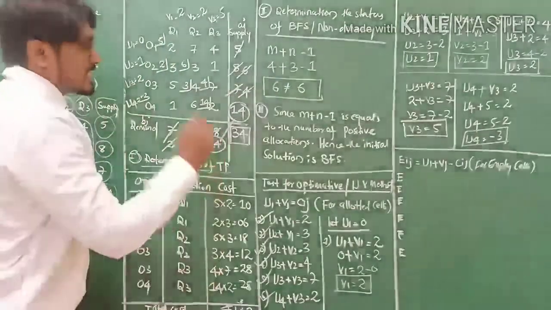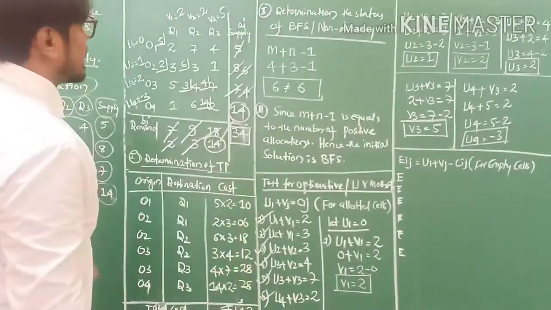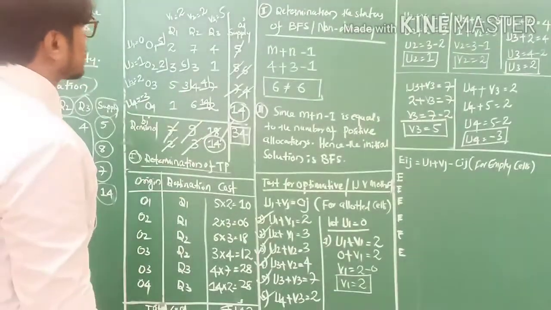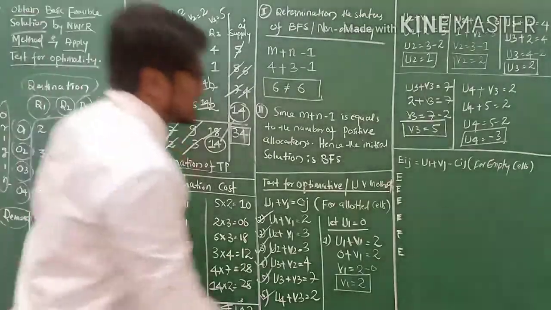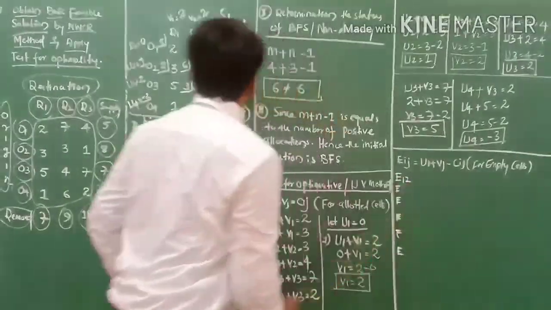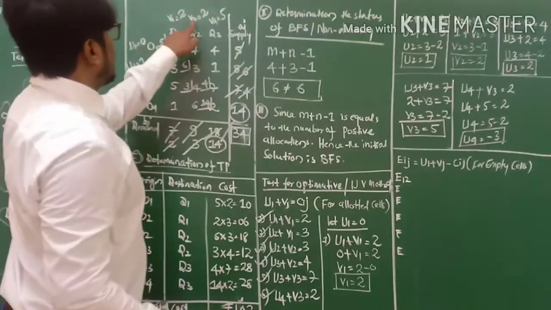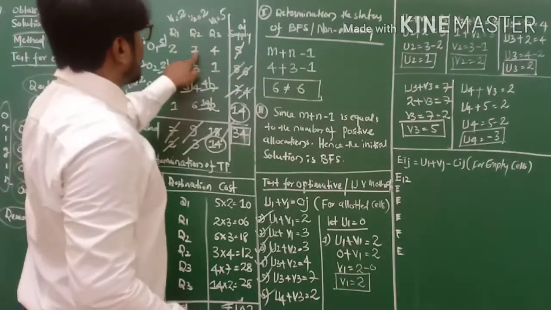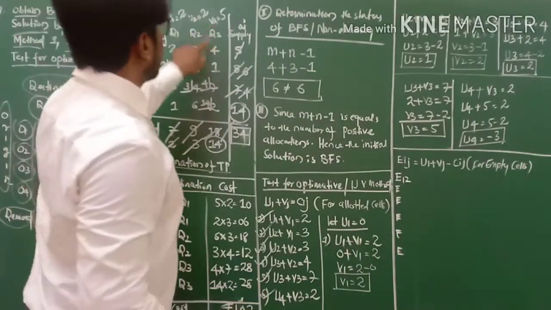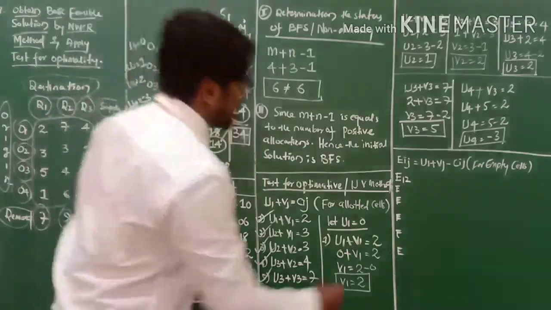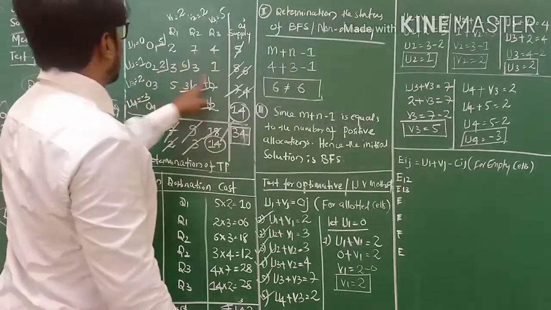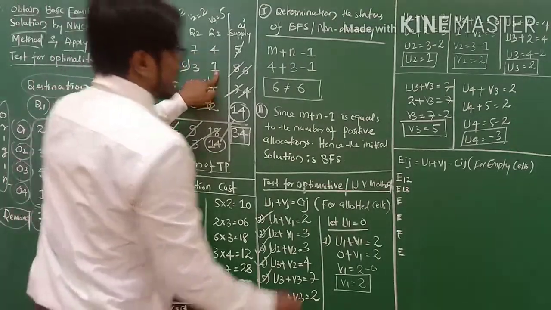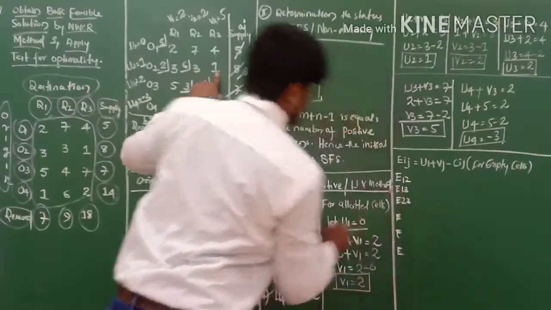Now let us check which empty cells there are according to the u's and v's values. The first empty cell is this one, E1 2. The second one is E1 3, right? And this one, E2 3, my friends.